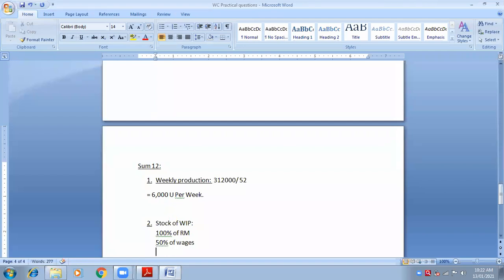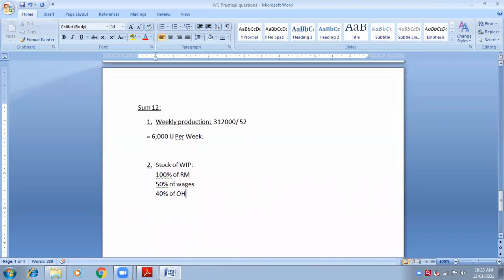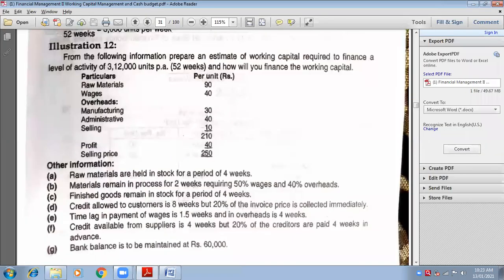Wages, ma'am. Next. Now you will take 40%. Always we take 50% of wages and 50% of overheads. But now in the question they say you have to take 40% of overheads. So accordingly we will go. 40% of overheads.